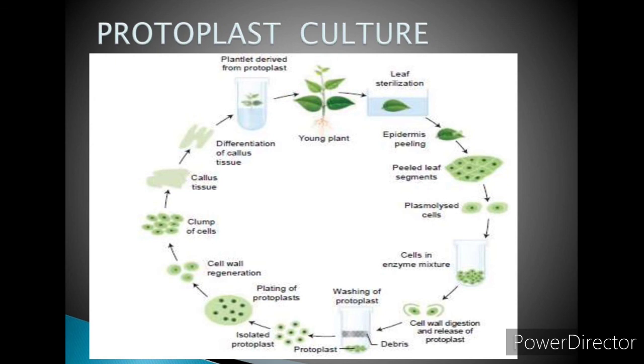Next is fusion of protoplast. Fusion means mixing. It is done through a fusogenic agent called polyethylene glycol.